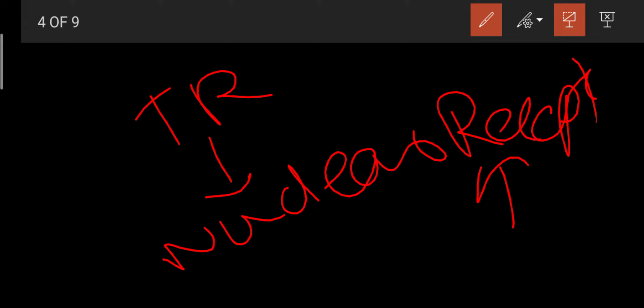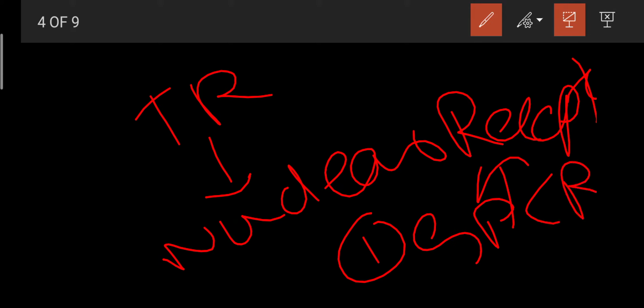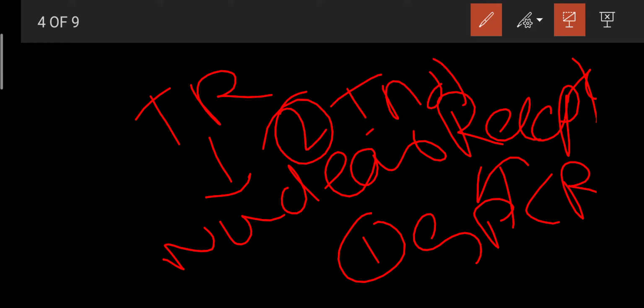Receptors are mainly classified into 4 types. The first one is the G protein coupled receptor. Here the G protein is activated, and only then are the modulation signals generated. The second type is the ionotropic receptor.